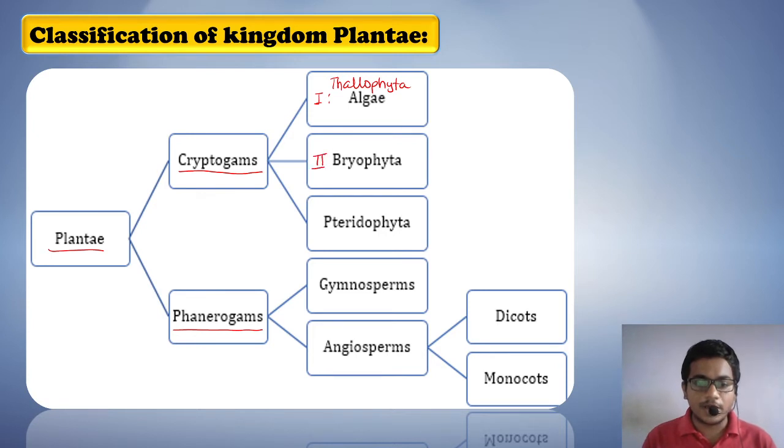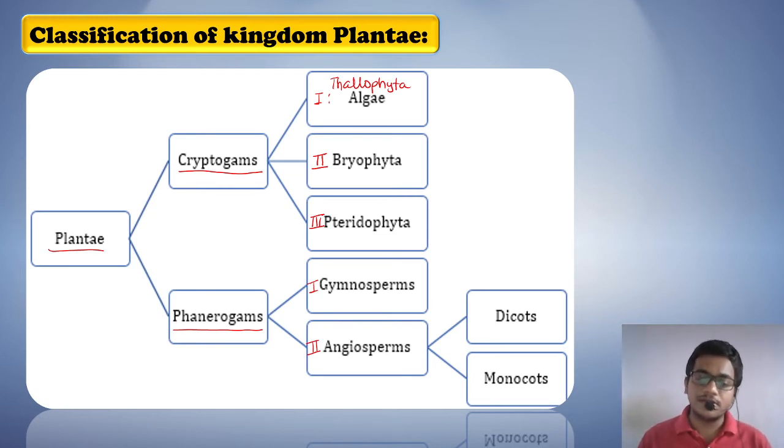Second is division Bryophyta, and third is division Pteridophyta. P is silent here. So cryptogams are divided into three divisions: algae, Bryophyta and Pteridophyta. Phanerogams are divided in two divisions. One is gymnosperms and second is angiosperms. Angiosperms have seeds covered with natural covering, that is fruit.